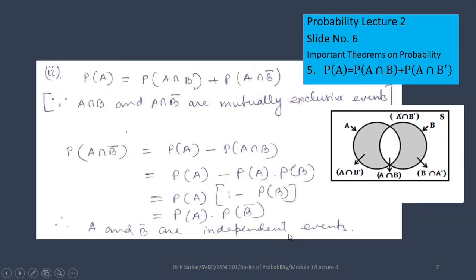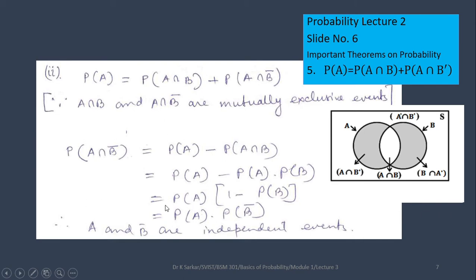To solve question number 2, let us take theorem 5 of slide number 6 of Probability Lecture 2 video, and from there, from the second term, you will get probability of A minus probability of A intersection B. So here if you take probability of A common, then you will have 1 minus probability of B, which equals probability of B complement.